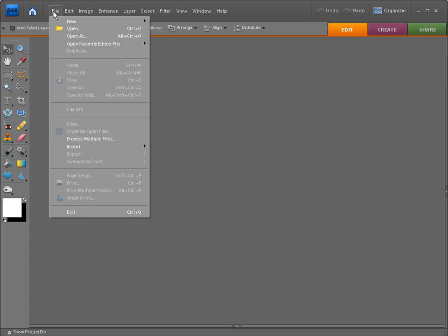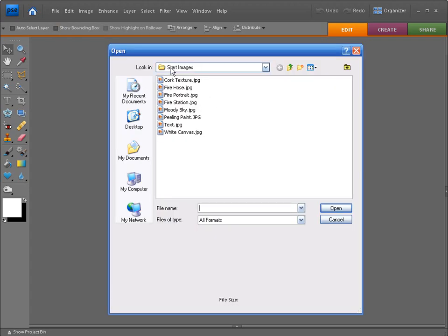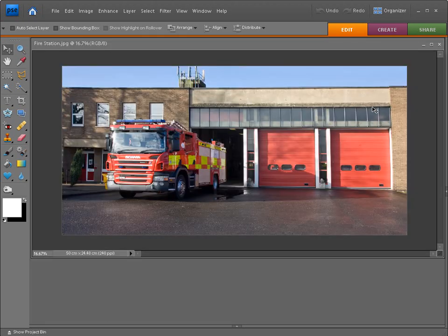So go up to File, down to Open, find the Start Images folder, and then find the file Firestation, and then click on Open. Taking a look at the image, the sky is rather bland, and it doesn't feature a cloud formation, so we're going to replace it with a much more dramatic one, which will involve us using Photoshop's Magic Wand tool.